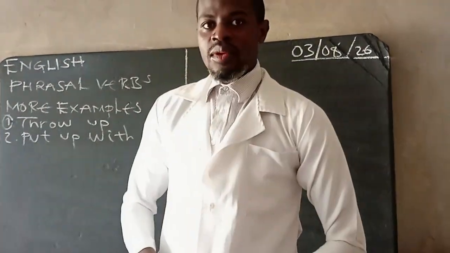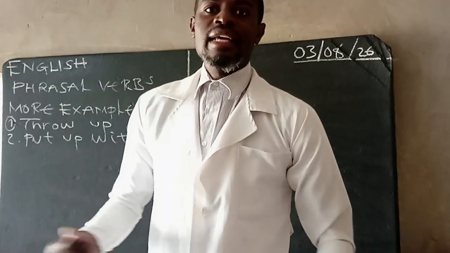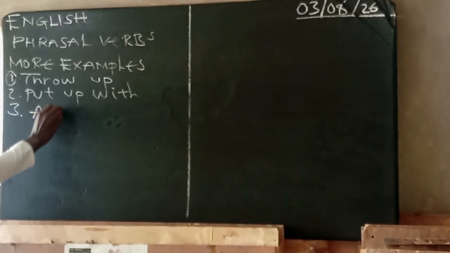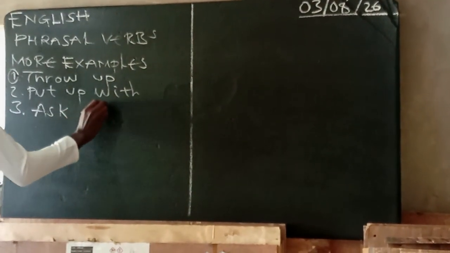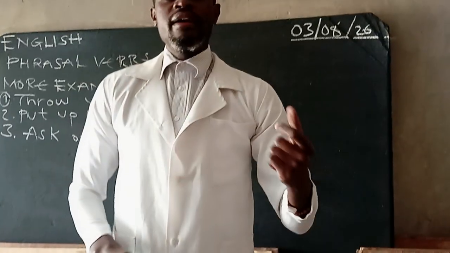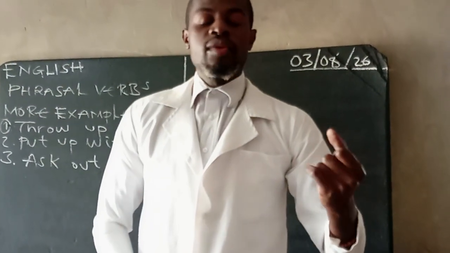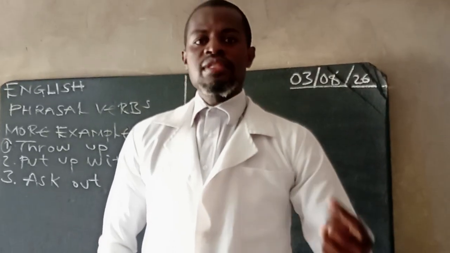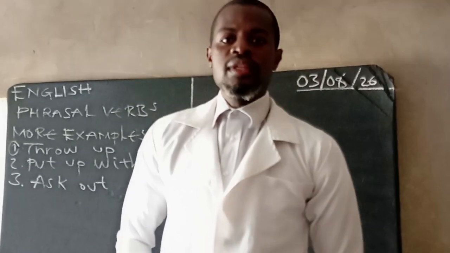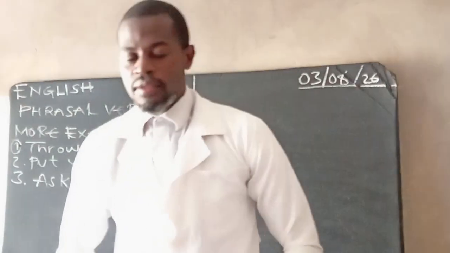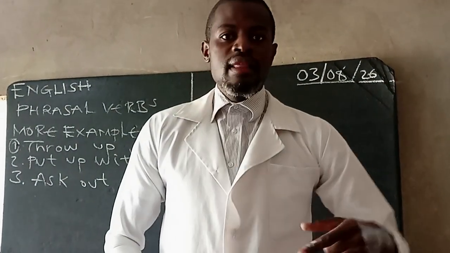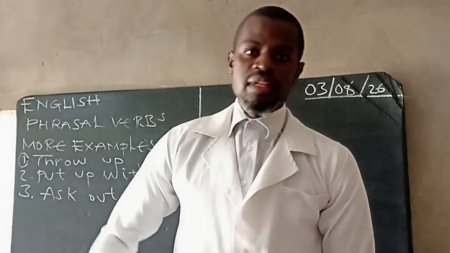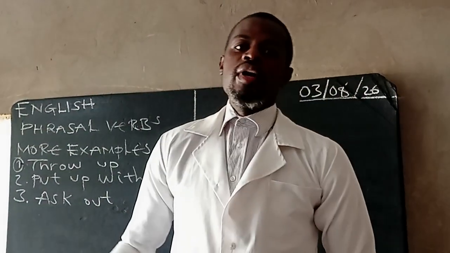Okay, so we can look at number three: ask out. Remember, I said we have two types of phrasal verbs: transitive and intransitive. Transitive ones require an object for them to be complete. But there are some phrasal verbs that don't require an object, for instance blow out.